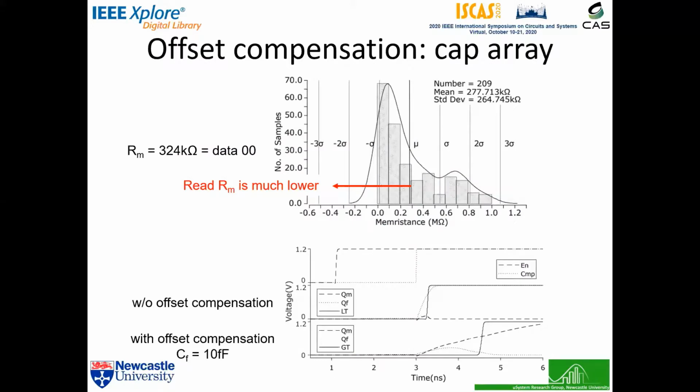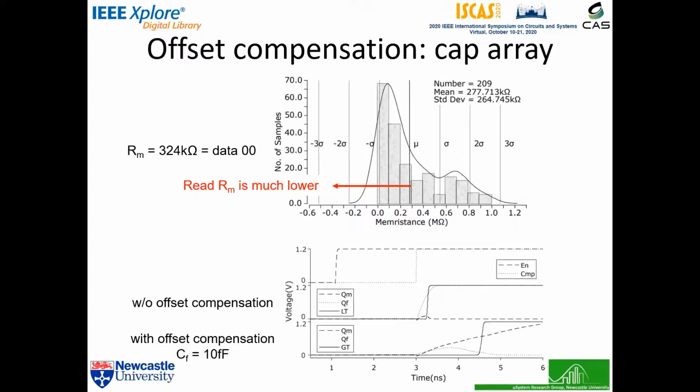We ran a Monte Carlo simulation with 200 samples to see the mismatch regarding process variation and the use of the capacitor array to calibrate this offset. The TCAS is configured to equal a memristance of 324 kilo ohms, which is the upper bound of data 00.